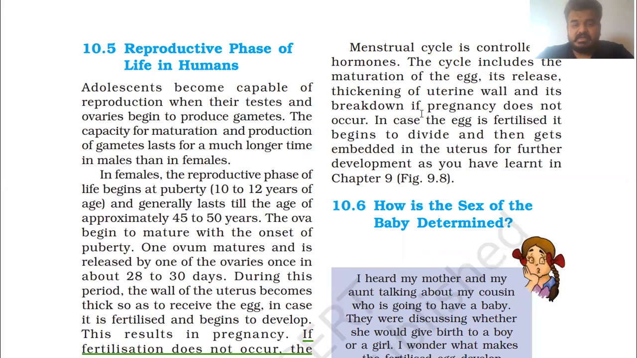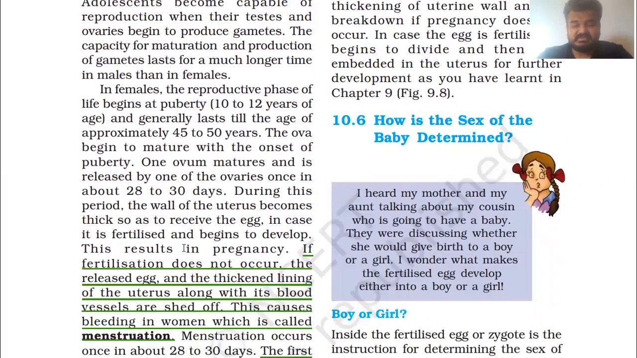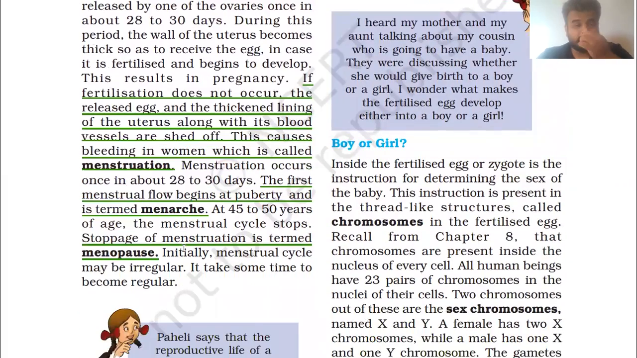In the next topic, let's discuss two to three important terms we discussed in this topic. If fertilization does not occur, the released egg and the thickened lining of the uterus along with its blood vessels are shed off. This causes bleeding in a woman, which is called menstruation. This is the basic thing we discussed about menstruation.